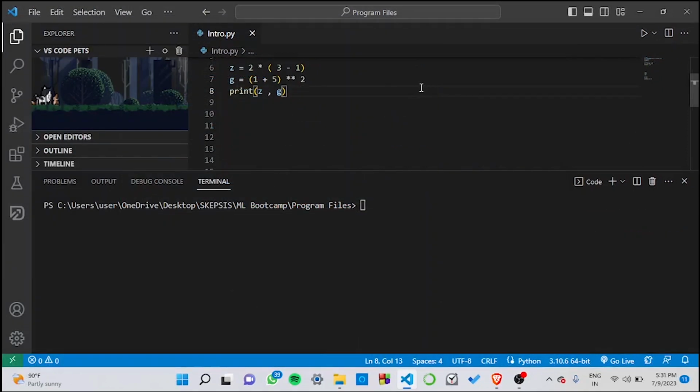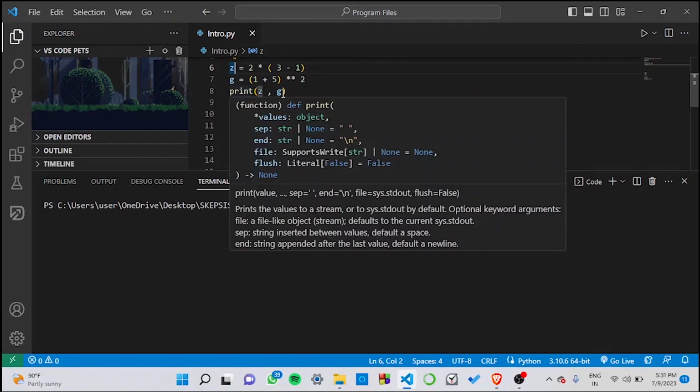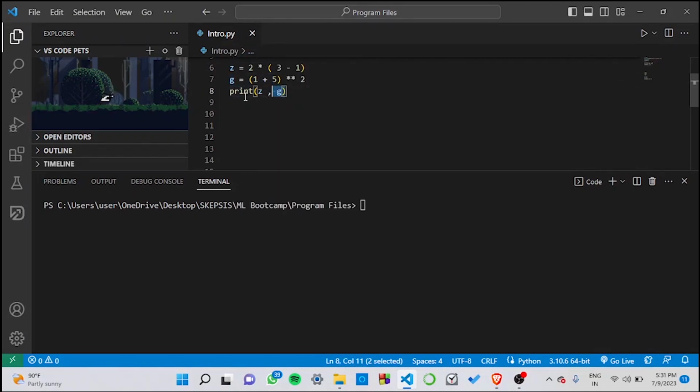Now let's consider these two expressions that we have taken over here, the values of which we are storing in variables z and g, and then we are printing them in this fashion. Over here, as you can see, we have taken various types of operators. So how will Python solve these and give us an output?